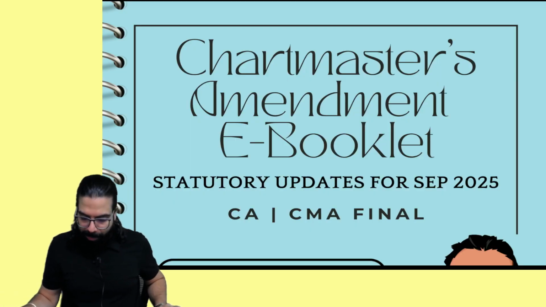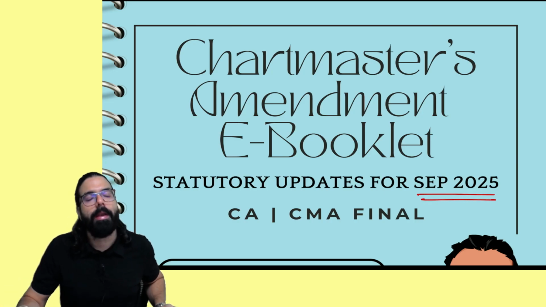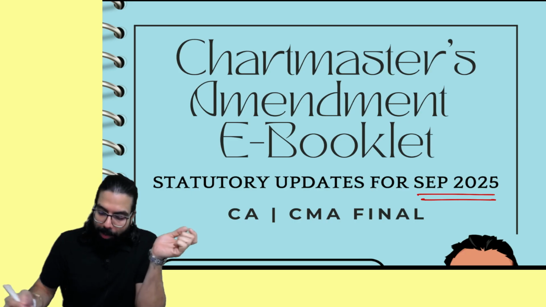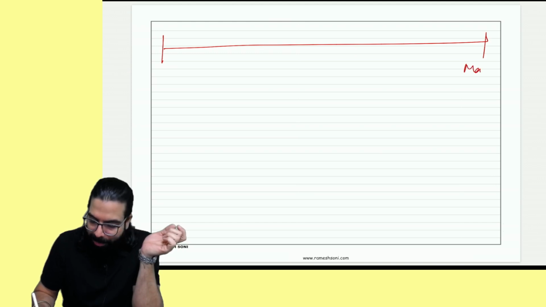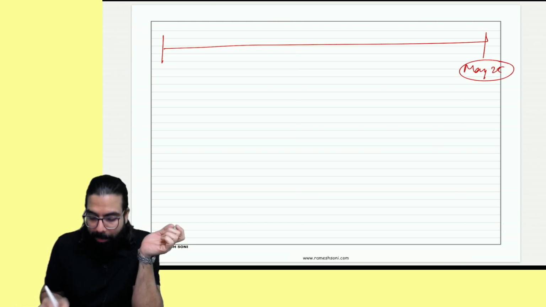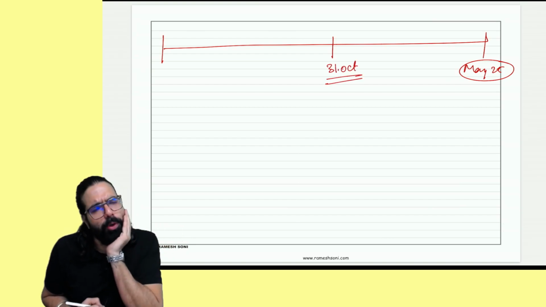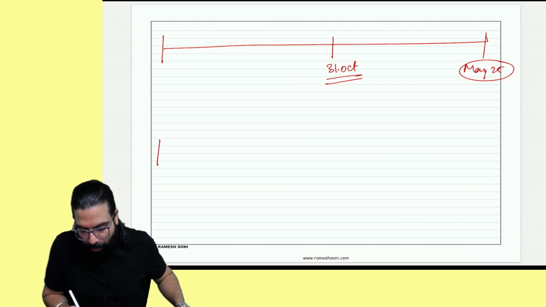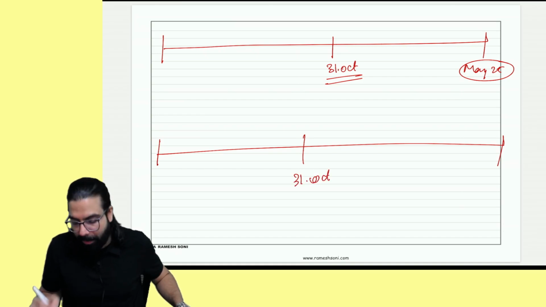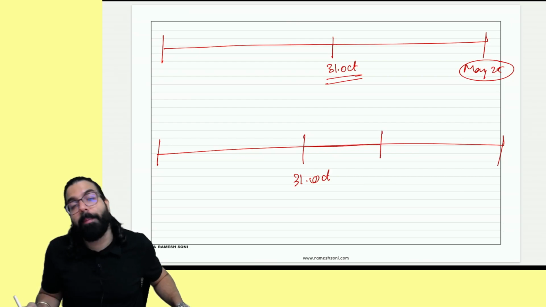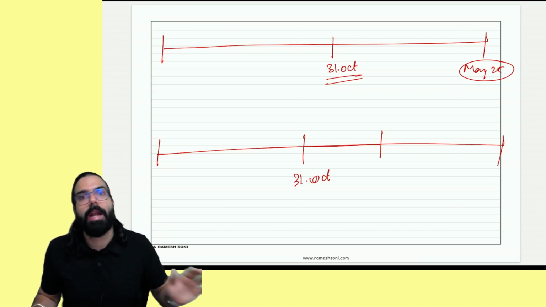Now, as all of you know, the exams are happening in September. So for September, till when are amendments applicable? First, if you see your May 25 exam, the applicable amendments were till 31st of October. Whatever amendments had come till 31st of October were applicable. After 31st October, whatever amendments have come till February, because amendments made 6 months prior to your exam are applicable for your exam.